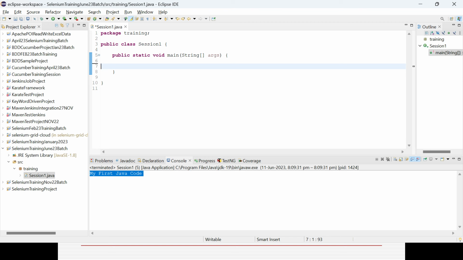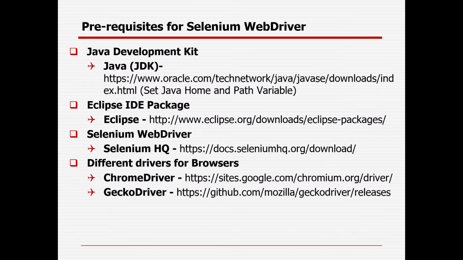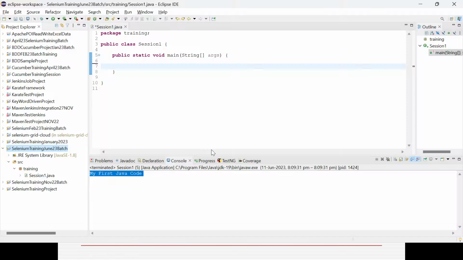So what settings are required for your Selenium WebDriver? Your first thing is that you need to associate your Selenium jar file to your project. You already created a project, a package, and a class. That Eclipse part is done. Second, Java is already associated, so two parts done, project created. Now the third part, you need to associate the Selenium jar file. So how can I do it?